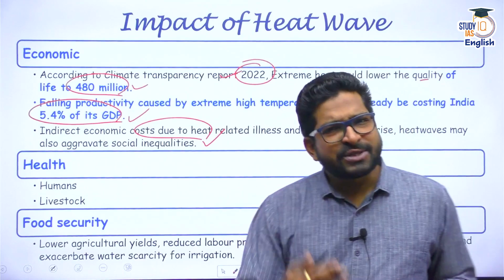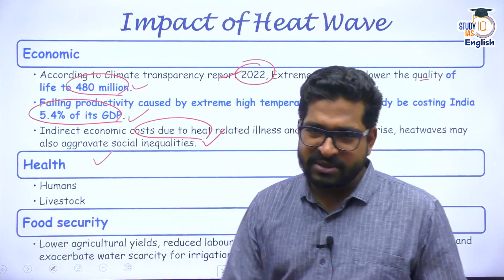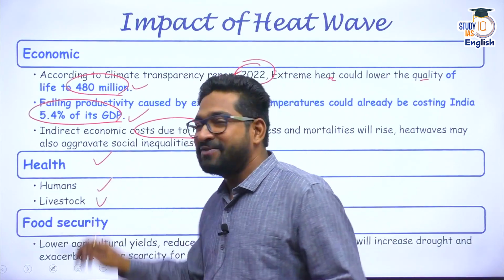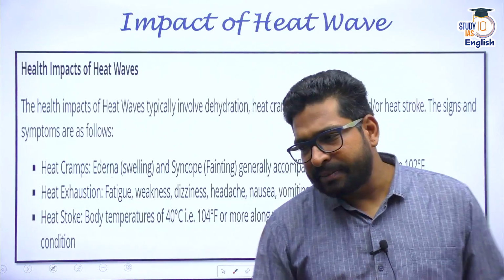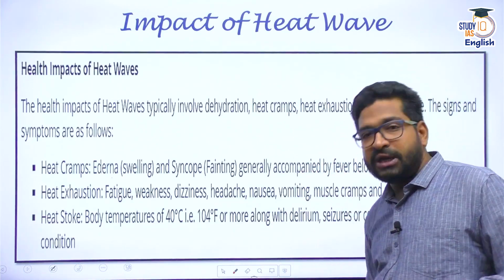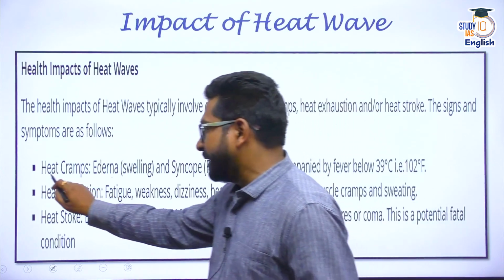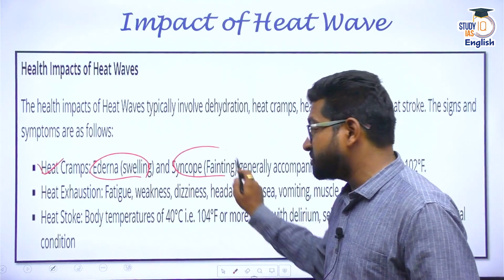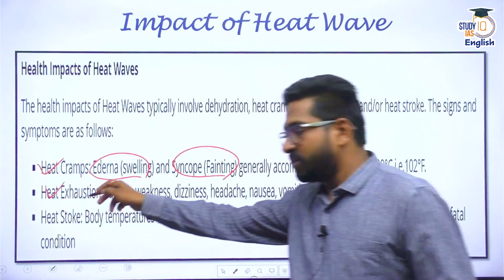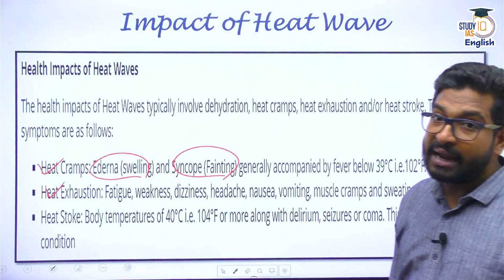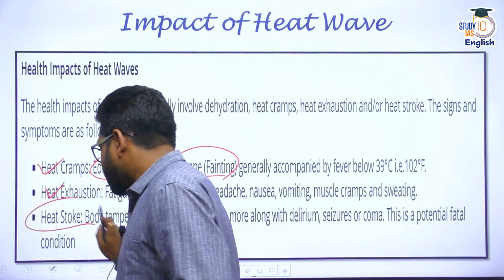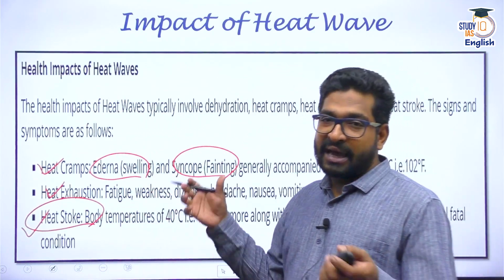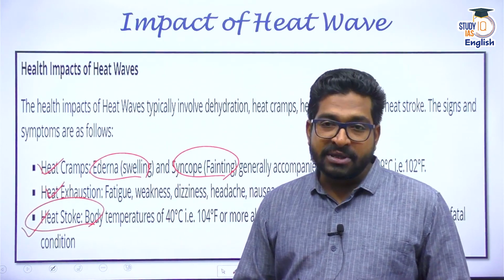Apart from that, it impacts our health also. Of course, humans, we are very selfish animals. Human health comes first. Then, yes, it impacts livestock, human health, etc. In terms of human health, the NDMA clearly highlights what can happen because of heat waves. You can suffer from heat cramps, you can suffer from edema, where muscle swelling can take place, you can suffer from syncope, where you can faint. Heat causes exhaustion. You can feel fatigue, weakness, dizziness, headache, and heat stroke can even occur, which can be highly catastrophic for human health. Now, this is regarding humans. Similar things happen with livestock or animals also.